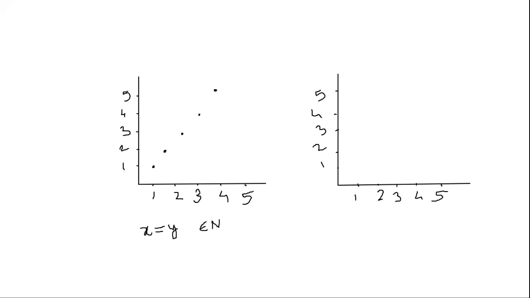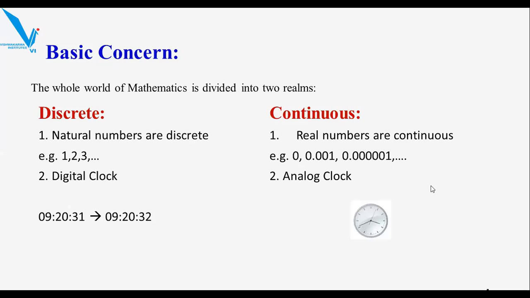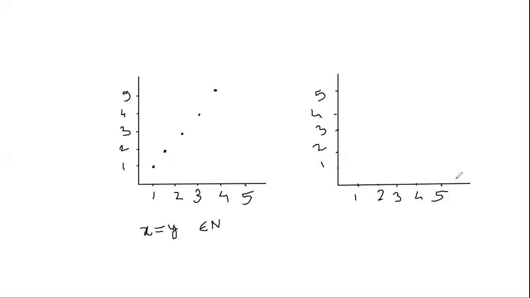Now let's move towards the continuous. The real numbers are nothing but continuous. The real numbers may be 0.001, 0.5, 1, and they are also continuous. Now let's have a look at why they are called continuous numbers. As we have drawn a graph for the discrete numbers, let's draw a graph for the continuous numbers.